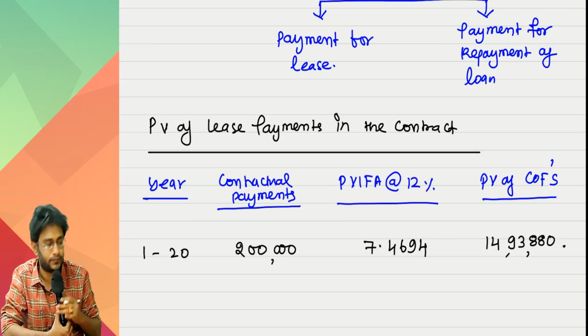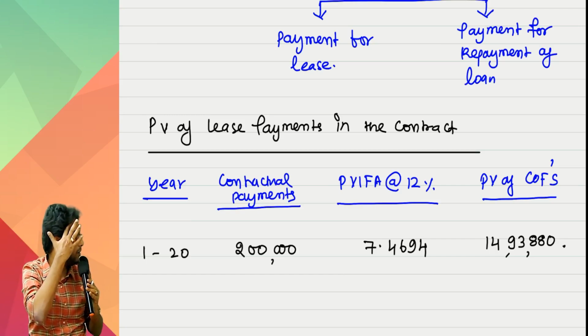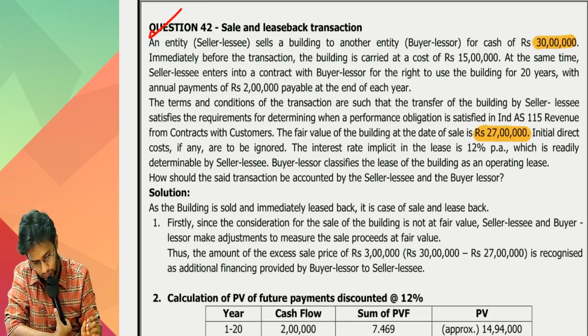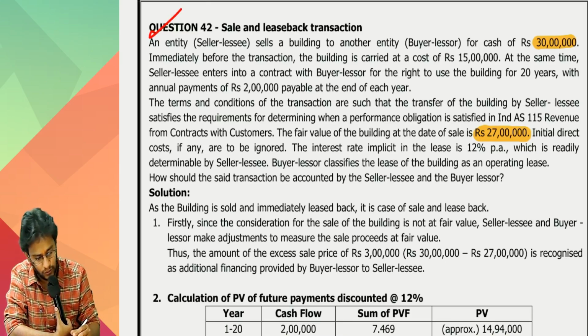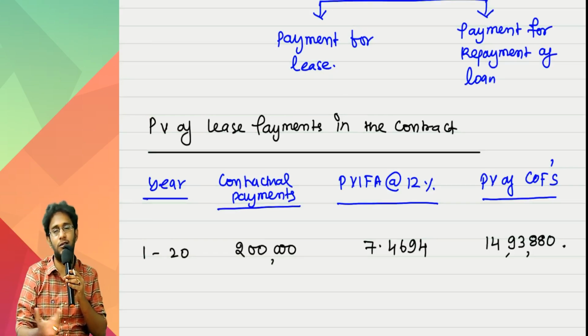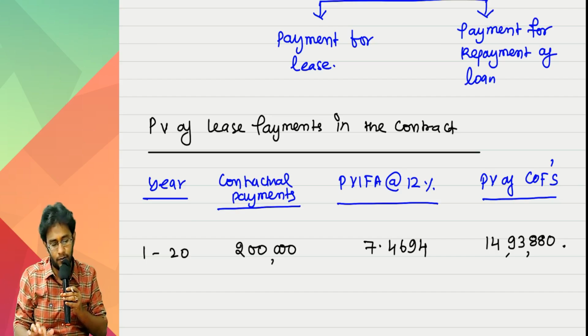Okay, nice. In the question, did he give any PV factor? No. If he did not give, we only should work out. That fellow took only 3 digits. That's okay, doesn't matter. One extra digit, so you will get a better answer, nothing to worry.